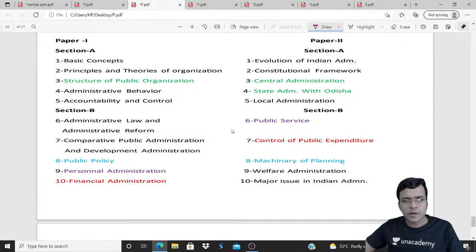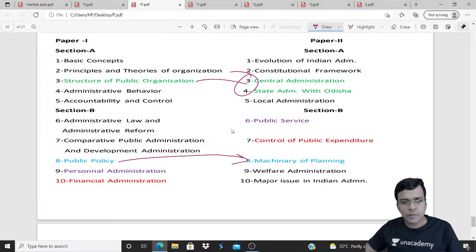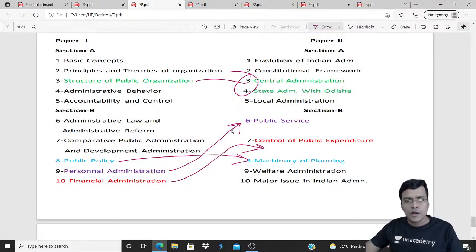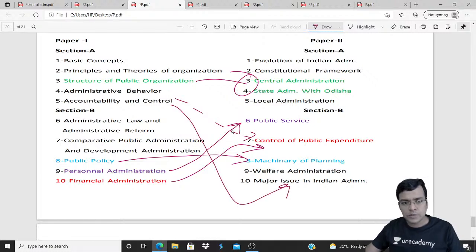This covers Paper 1 Unit 3, which is integrated in Paper 2, 3 and 4: public policy integrated with machinery of planning, personnel administration with public service, financial administration with control of public expenditure, accountability and control also related to control of public expenditure, administrative law reform related to major issues, related to the constitutional framework.